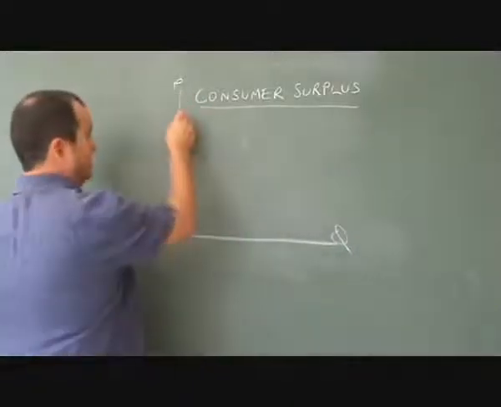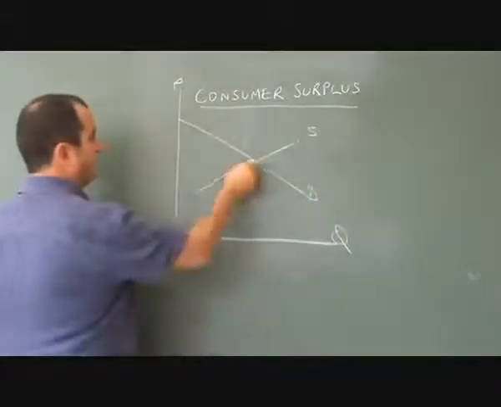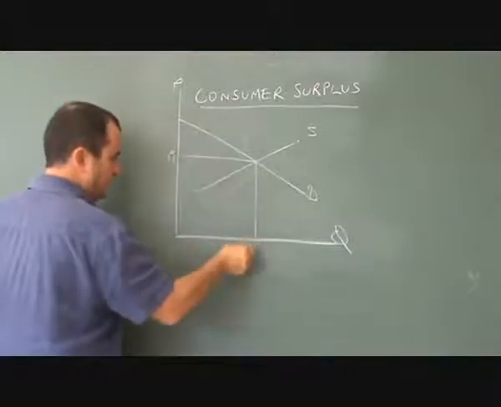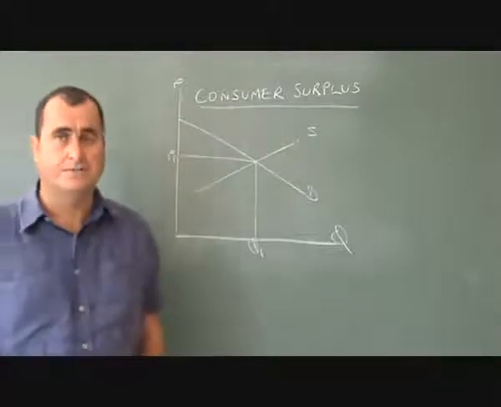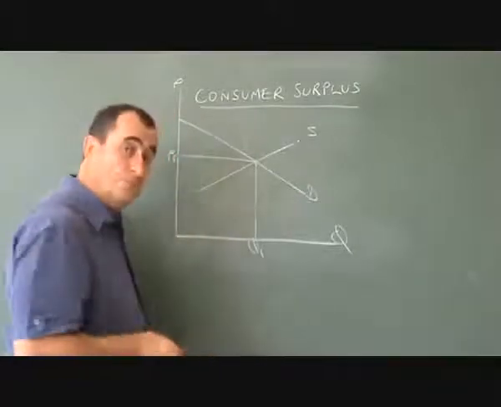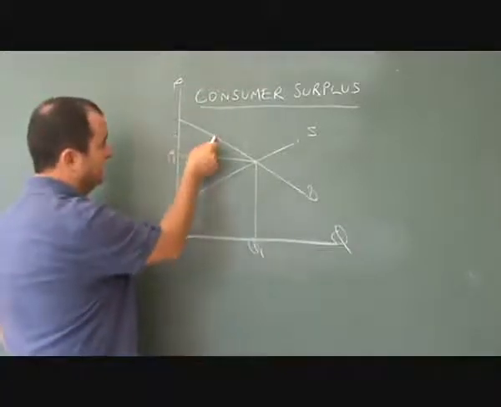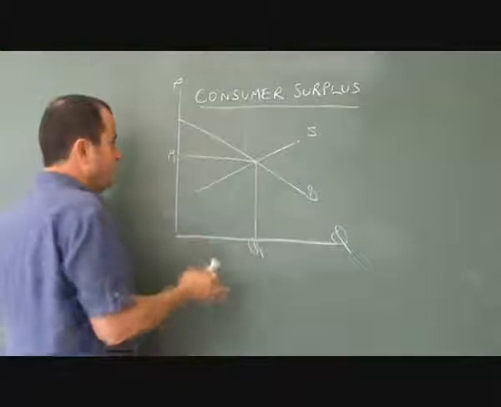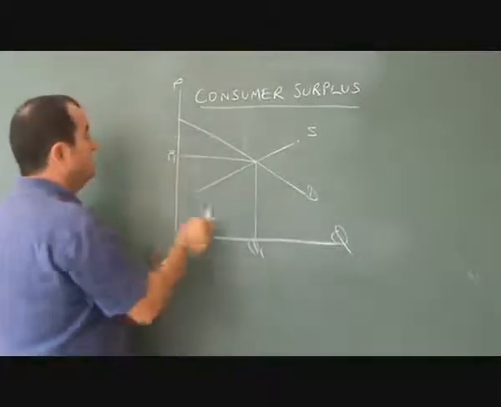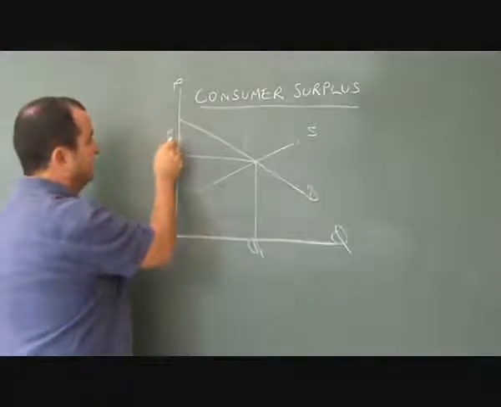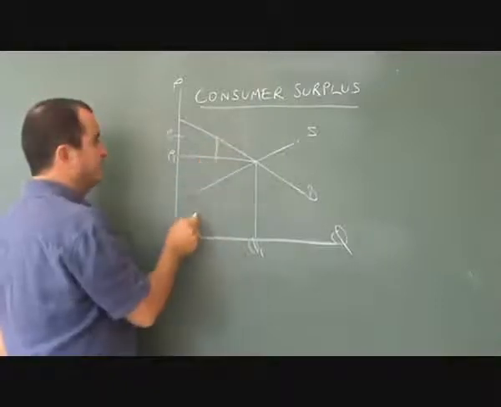On a diagram where we have a demand curve and a supply curve, we know that the equilibrium price will be at P1, the quantity Q1 is being sold. People that are not prepared to pay P1 simply don't buy the product, but some people were prepared to pay more than P1. We know that because even at higher prices there was some demand. And yet they don't have to pay that higher price, they only have to pay P1. So, for a person who was prepared to pay, let's call this P2, they only have to pay P1, they have a consumer surplus of this much.